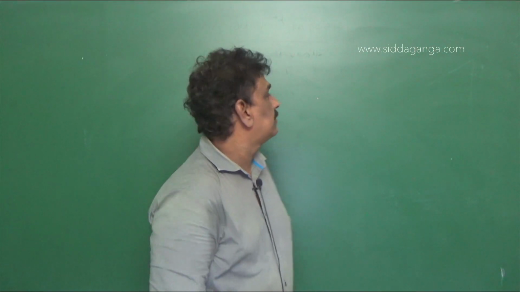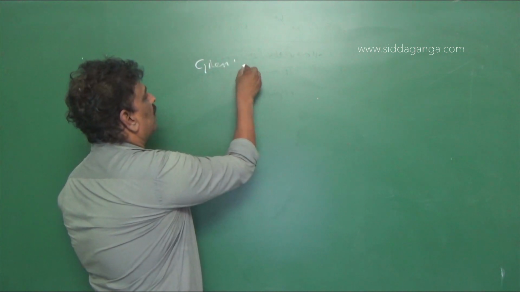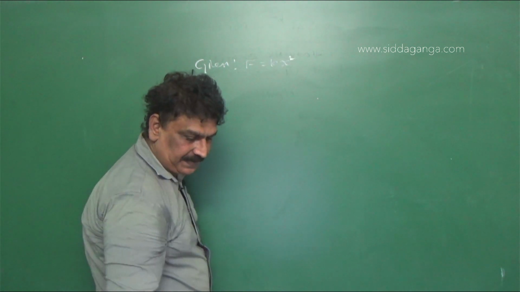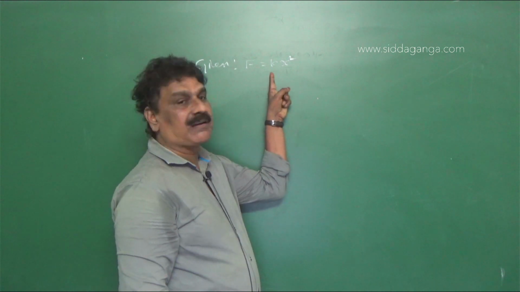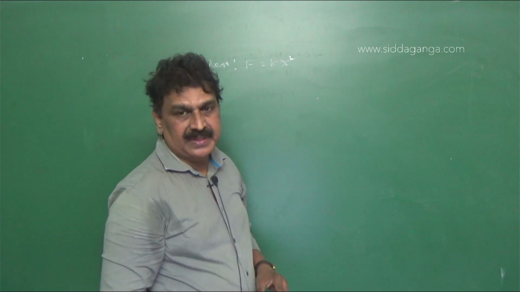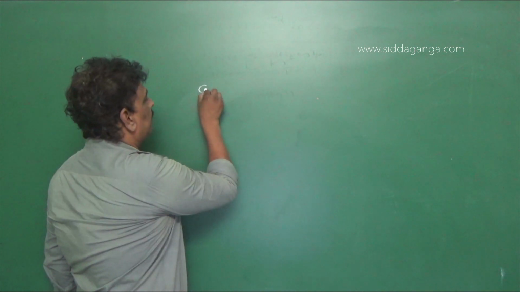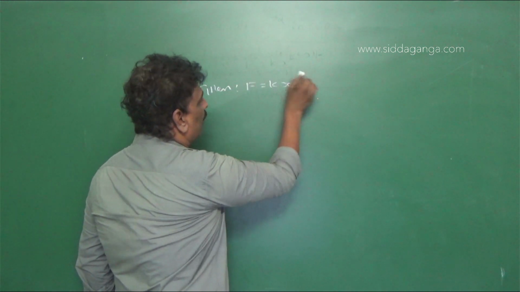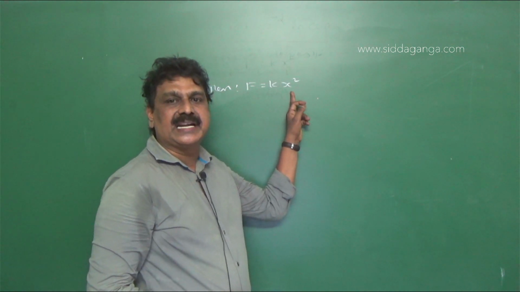Now, we have given a force F is equal to kx square, where k is a proportionality constant and x is the distance.